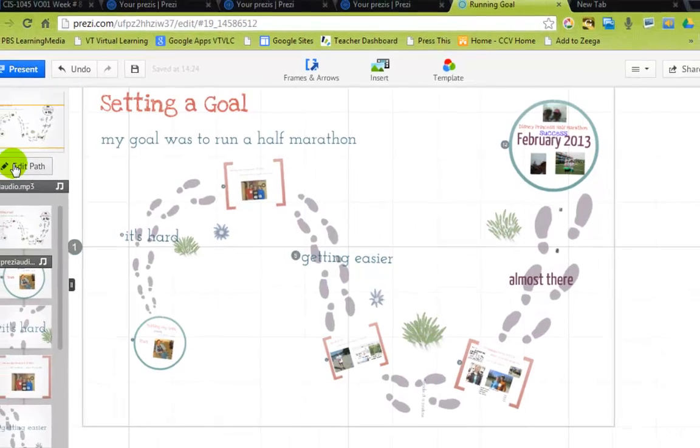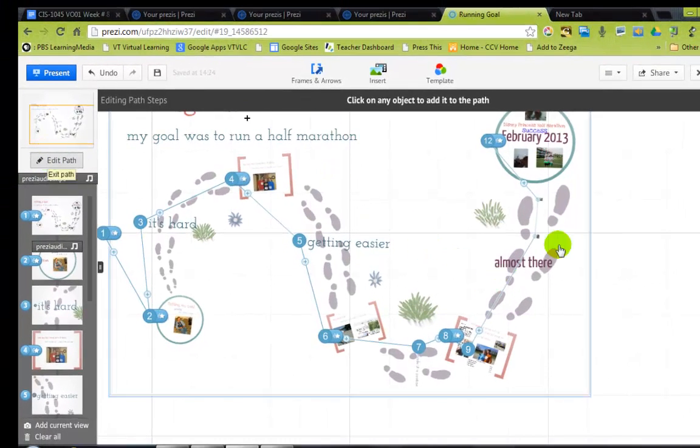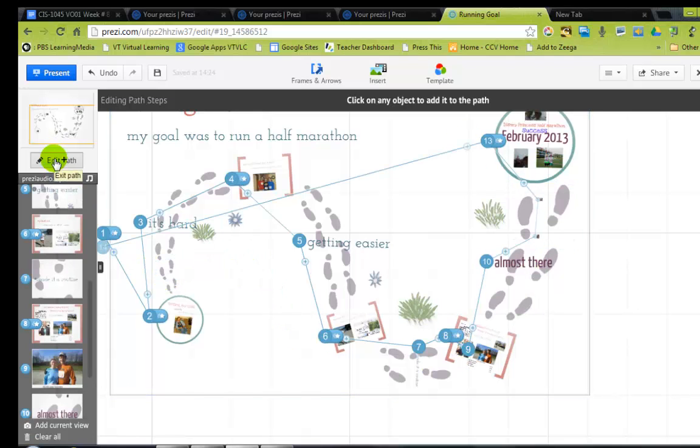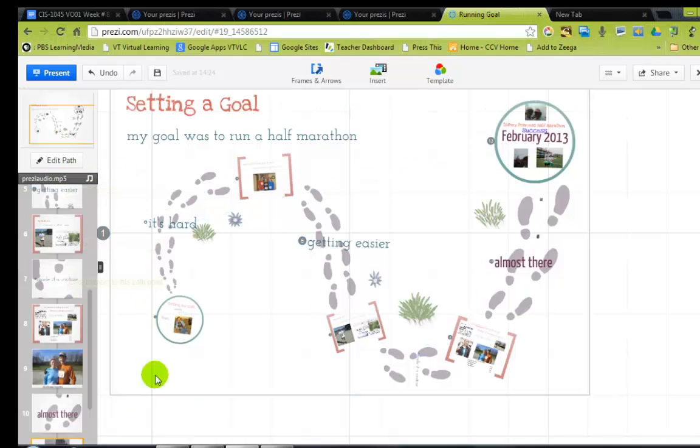But if I look at the paths, there's nothing stopping at that object, and I want to make sure it does. So if you find a plus button along the path and you drag it right to the middle of an object, that will create a stopping point in your path. So make sure you have everything in your motion that you want. So that's essentially the path. So I'm going to click on it so it's not editing now.